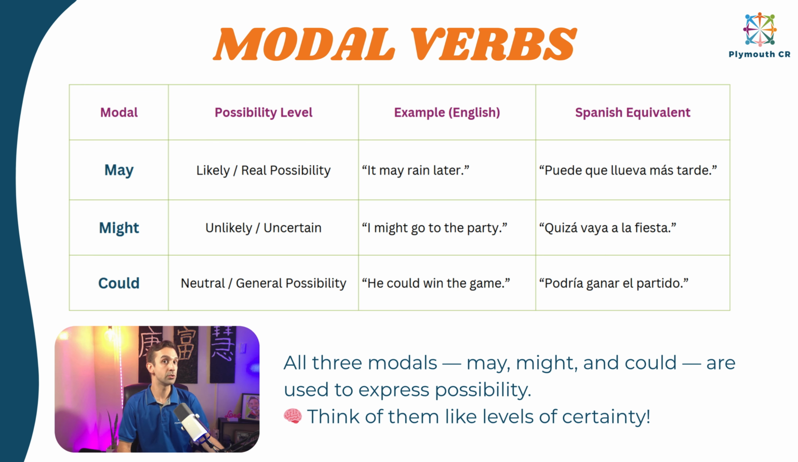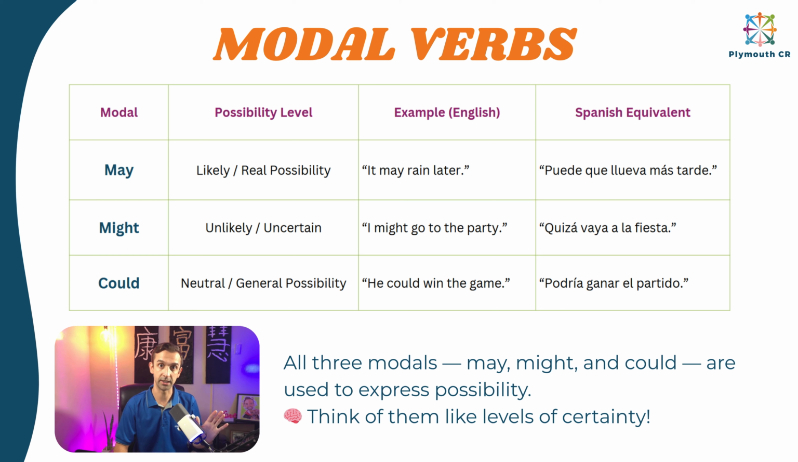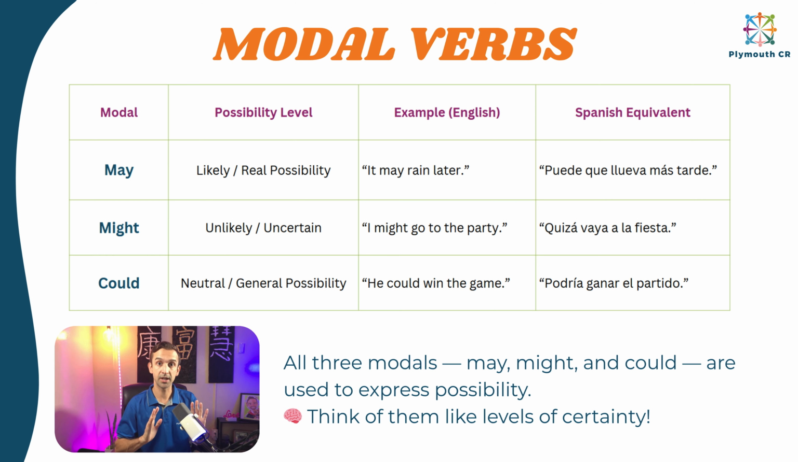And then when we use could, it's more neutral and it's a general possibility, all right? He could win the game. Podría ganar el partido. It's a possibility, it's neutral. I'm not saying that it's more likely to happen or less likely to happen. Now, as I have these notes in here, all three modals, may, might, and could, are used to express possibility, all right? So think of them as levels of possibility, all right? So just keep that in mind.